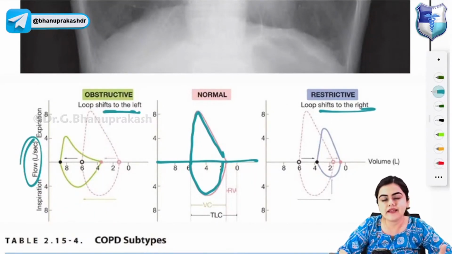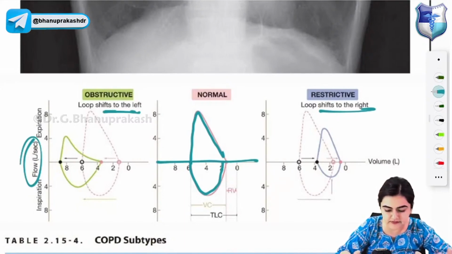Okay, so what is happening in obstructive lung diseases? In obstructive lung diseases, the total lung capacity is remaining the same. The residual volume is increasing, and the flow is decreasing. In obstructive lung diseases, you can see the flow is decreasing. In restrictive also, the flow is decreasing, right?